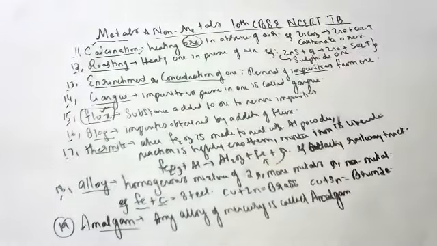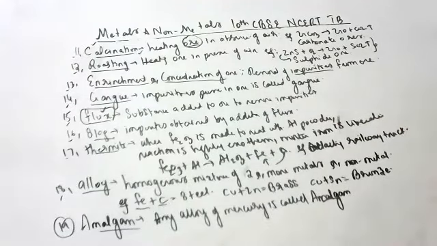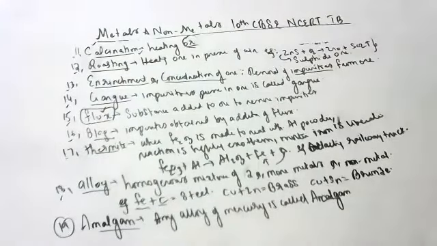So, children, please copy out. Some more are going to come. If you copy, then I will remove this. If you are not able to copy, at least take the snap, children. Okay, so any alloy of mercury is called amalgam. Alloy is a homogeneous mixture. Mixture of two or more metals or non-metals is called alloy. Am I erasing this, children? One minute. Okay, sir.